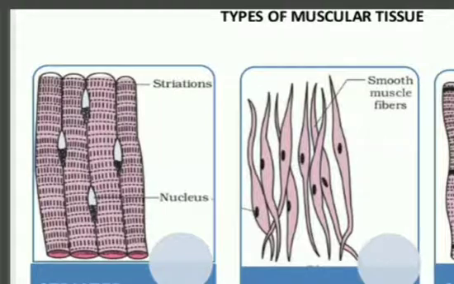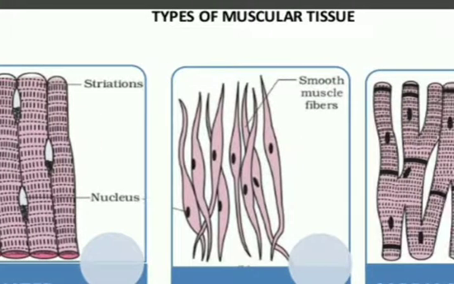Then come to the next type, that is unstriated. The movement of food in our digestive tract, or alimentary tract, and the contraction and relaxation of blood vessels are involuntary, meaning they are not under our control. We cannot control the digestion of our food and the movement of our blood vessels, isn't it?